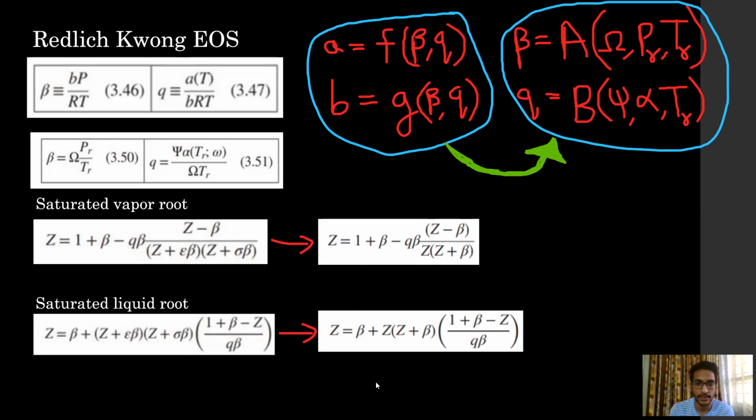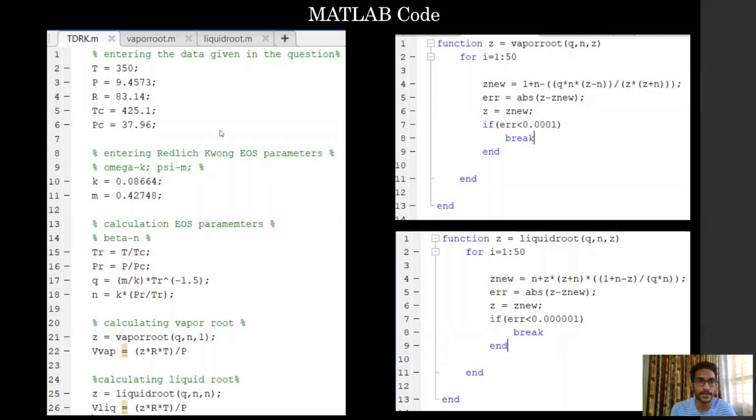Now, this format of equations is comfortable for performing the iterative process, because once we substitute an initial guess value for Z on the right-hand side, we end up with a new updated value on the left-hand side. And this updated value can serve as the initial value for the next iteration. In this way, we continue this iterative process until the values of Z obtained from two successive iterations almost remain the same. Now, let us see how we can achieve this using a MATLAB code.